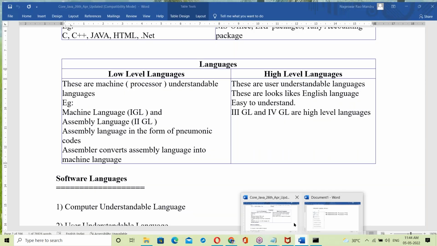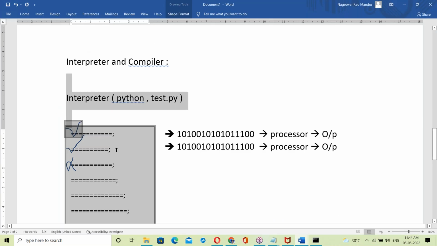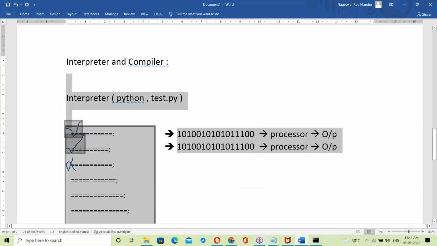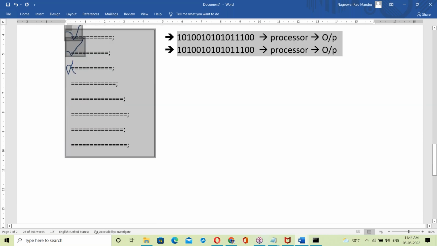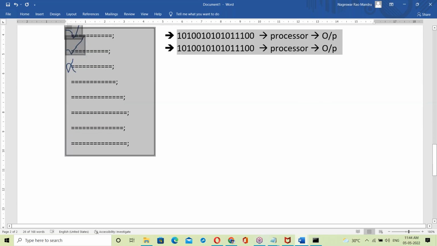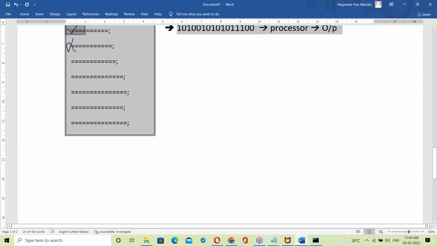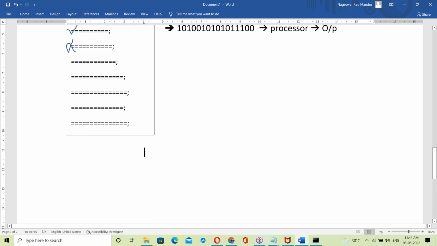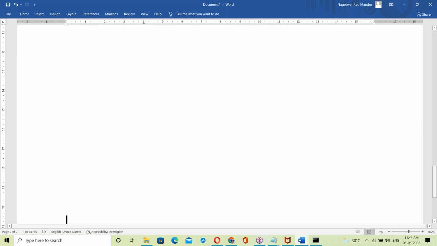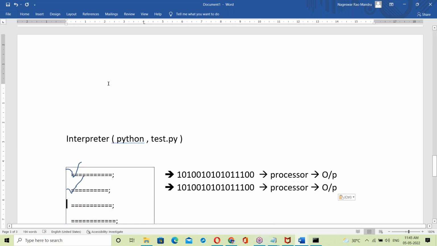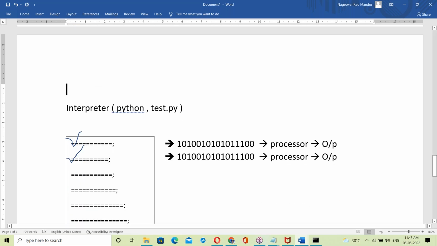Now let us see about the compiler. Suppose compiler, how is the compiler working? Yes, about the compiler. How does the compiler work?